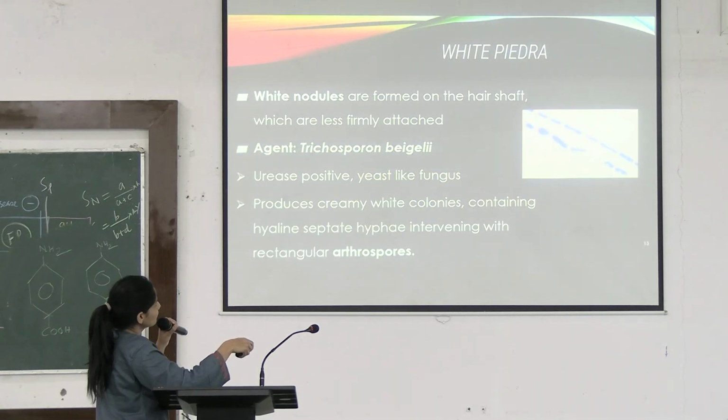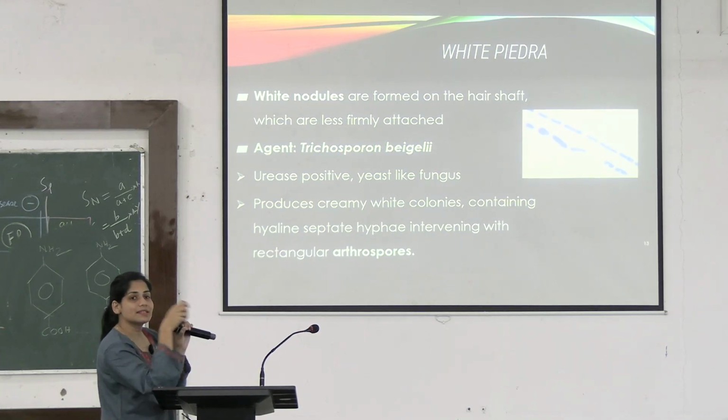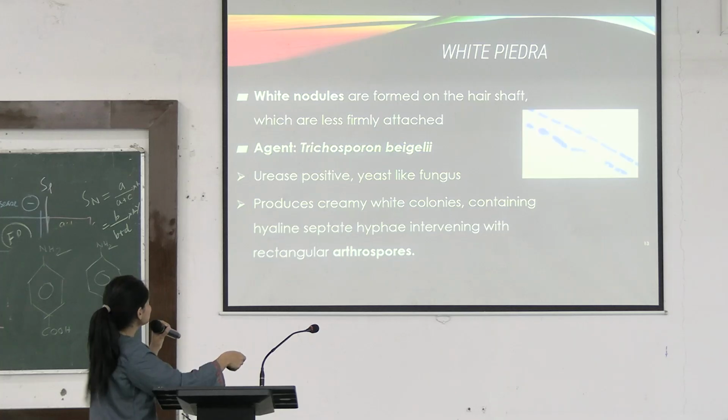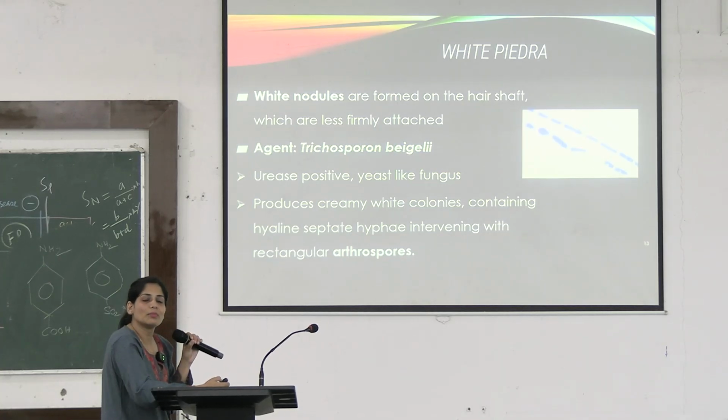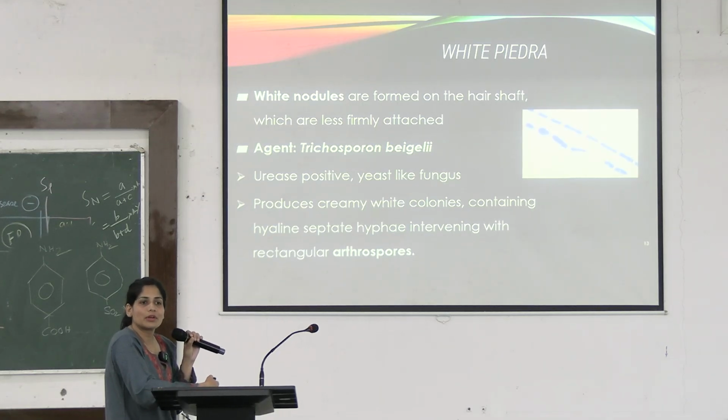Okay. What are these things? These rectangular spores are asexual spores. You call them arthroconidia. Why is it forming like this? These arthrospores, why are they forming like this? So that when there is a favorable environment again, these things can regenerate into the full grown fungus. Okay, this is just the survival strategy for the fungus.